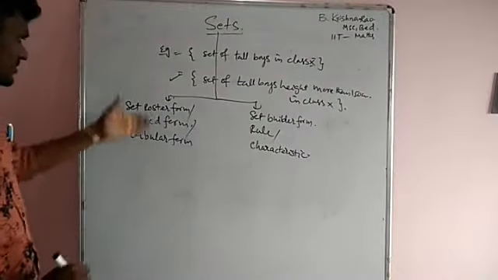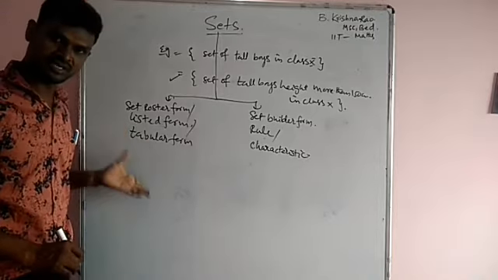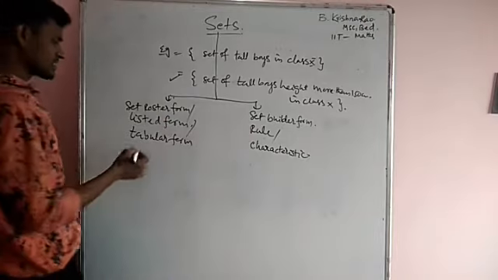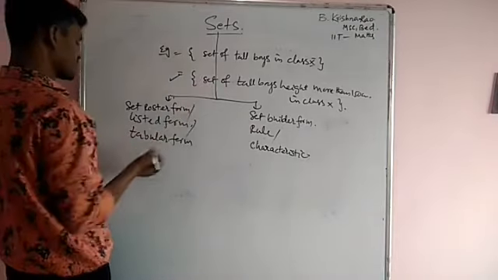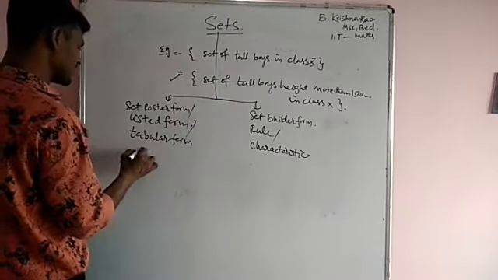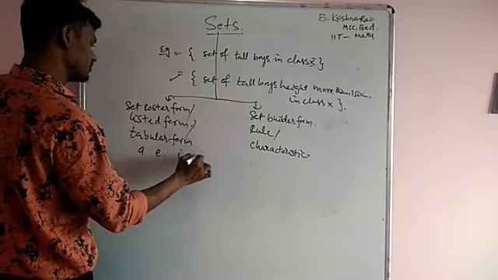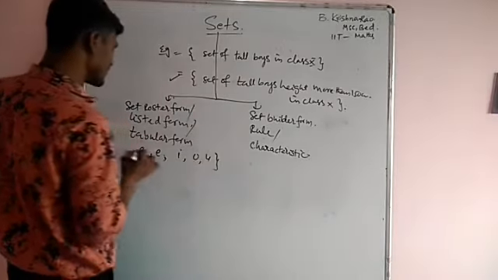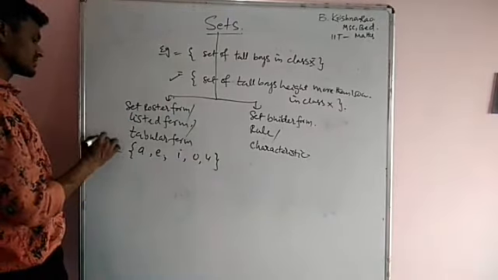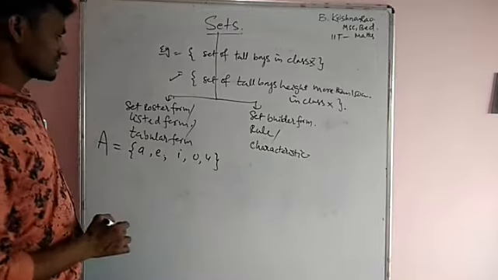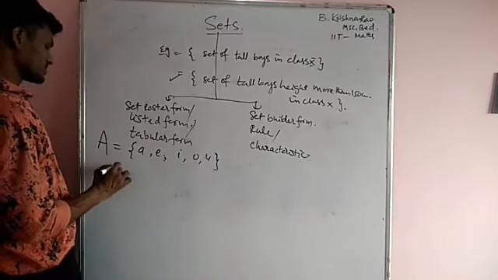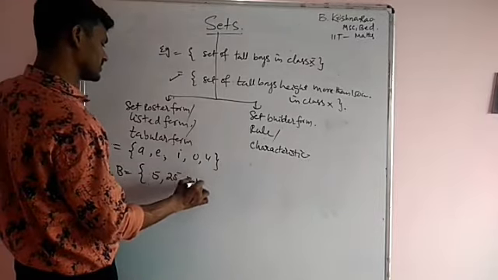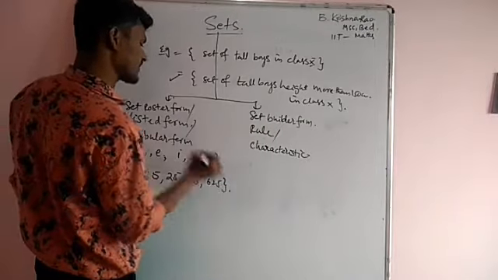First, the roster form, or listed form, or tabular form. What is the roster form? Write all the elements separated with commas. For example, take the set of vowels: A, E, I, O, U. You write all the elements separated with commas within curly brackets. You can represent this as set A. Set B you can take as 5, 25, 125, 625.